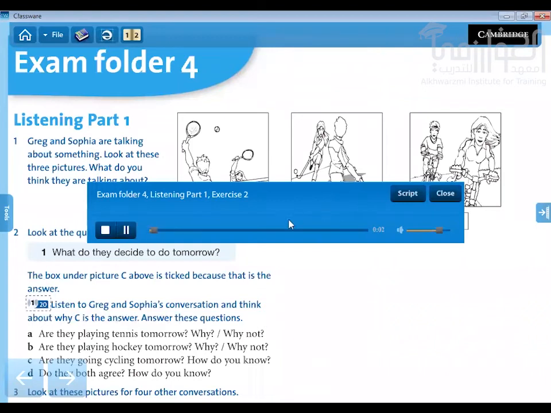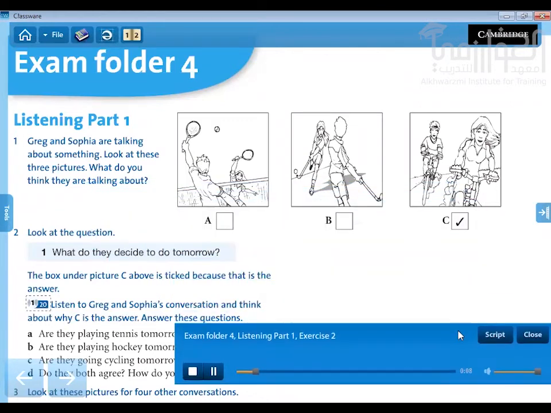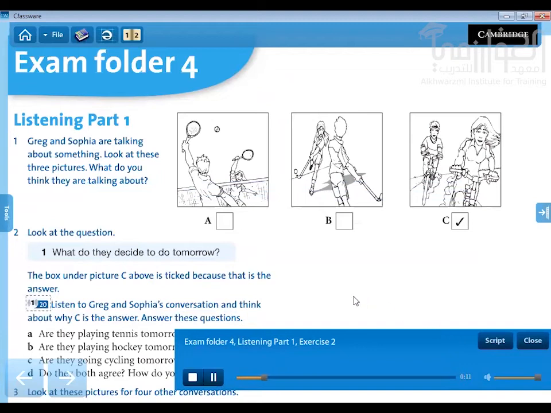Exam Folder 4. Listening Part 1. Exercise 2. 1. What do they decide to do tomorrow? This weekend is so boring. Let's go out and do something tomorrow. I'd like to do some sport. Would you like to play tennis with me? I'm not very good at tennis. My best sport is hockey. I'd like to have a game tomorrow. Don't be silly. We can't play hockey with just 2 people. We could go out on our bikes. Let's cycle to the lake and take a picnic. Great idea!